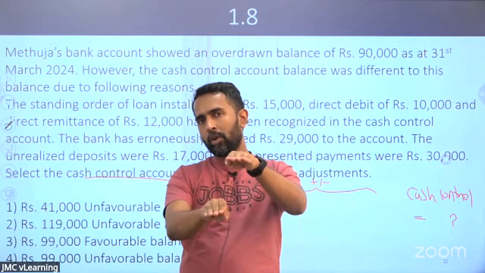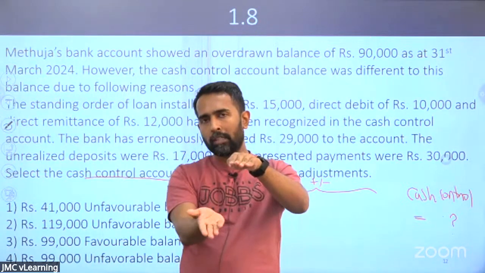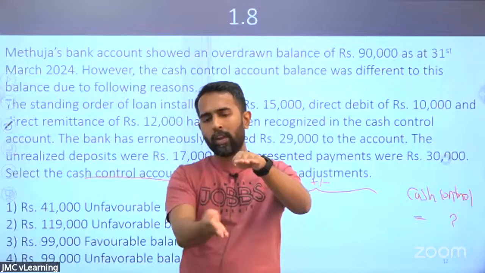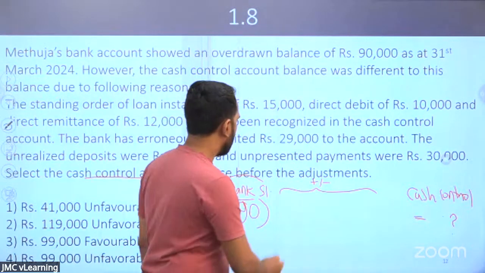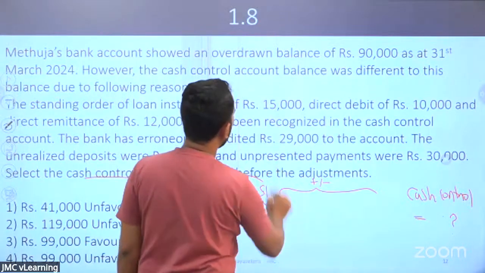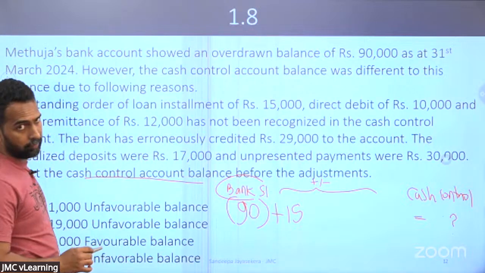Then see where to where you are going. From the bank statement to the cash book, from a lower end to a higher end, so you need to add. So I'm going to add the standing order payment 15.